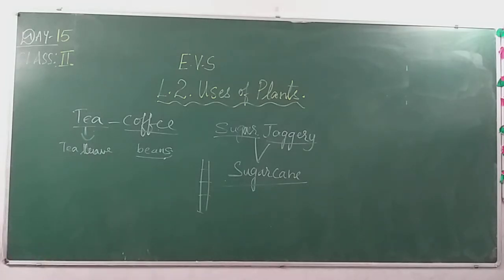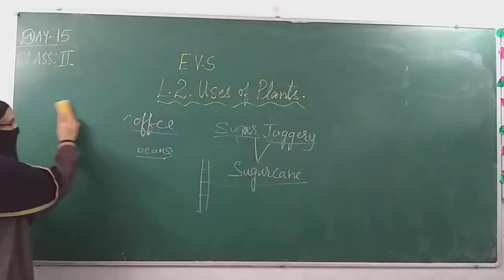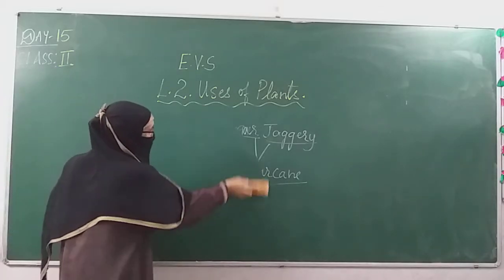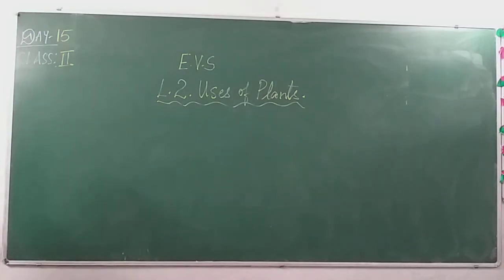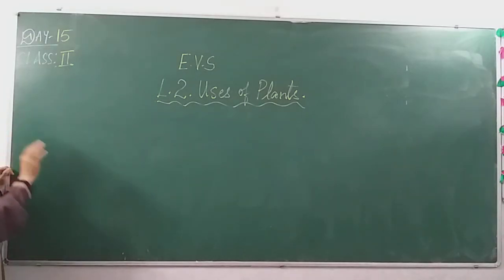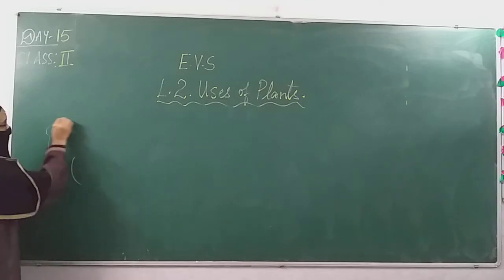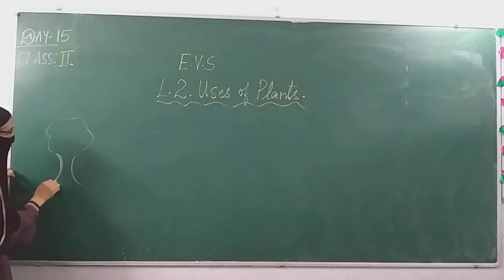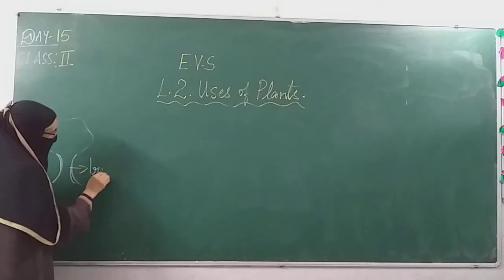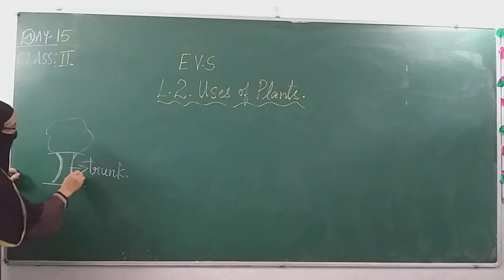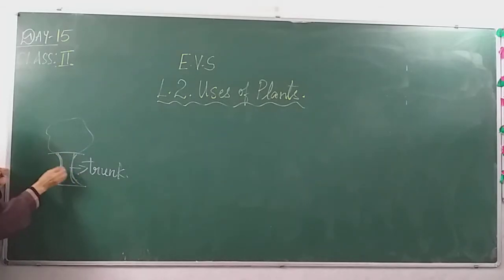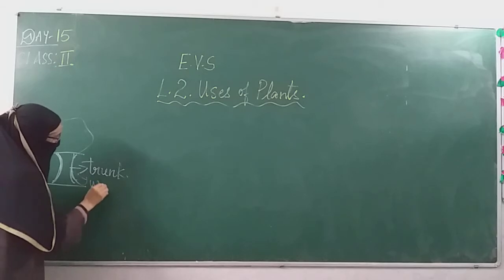Besides the food items which we get from plants, apart from the food we eat, plants give us many other useful things. What are those other useful things apart from our food? We are going to study. Now, I told you what is a tree. A tree is a big, strong plant with a woody stem. This woody stem is called a trunk. This part of the tree is used as wood.